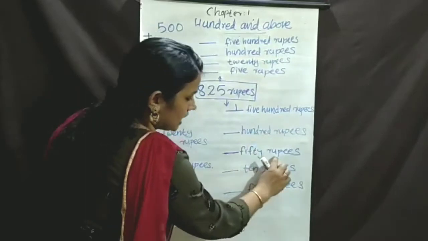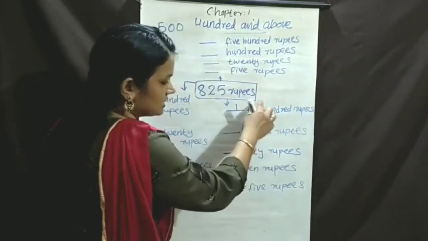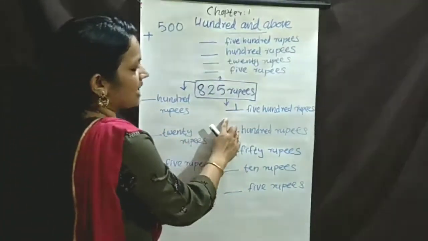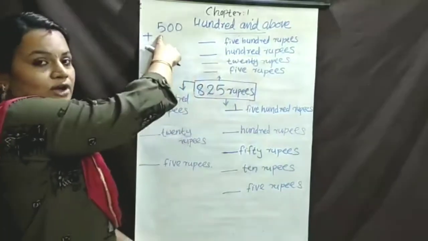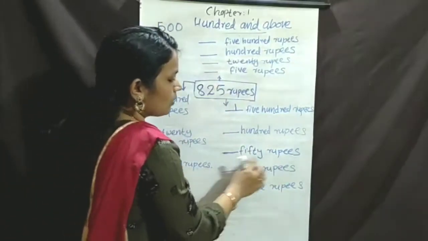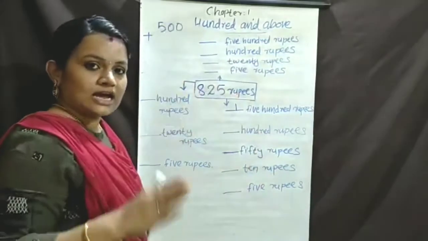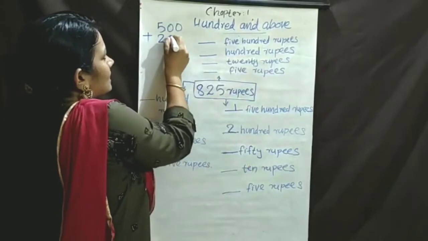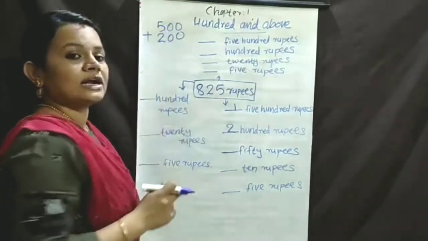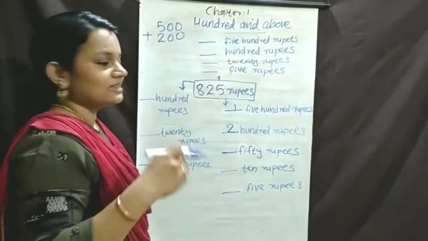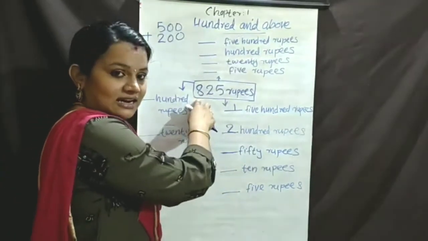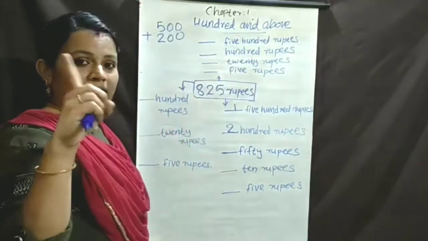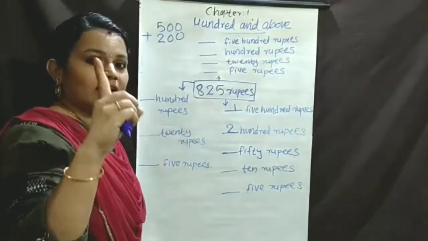100 rupees, 50 rupees, 10 rupees, 5 rupees. These are given here. So, we can write for one 500 rupees. Right. One 500 rupees. Then 50 rupees is given. So, you should write only 200 rupees. 200 rupees means 200. What is 500 plus 200? 700. Then we want how many hundred? 800. We need 800. Only 100 is remaining.